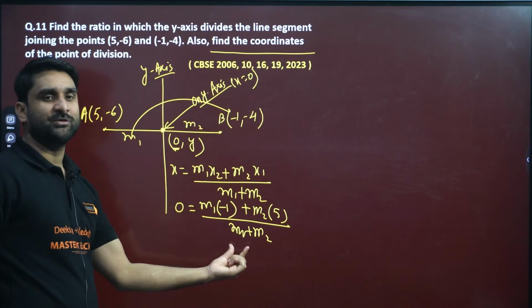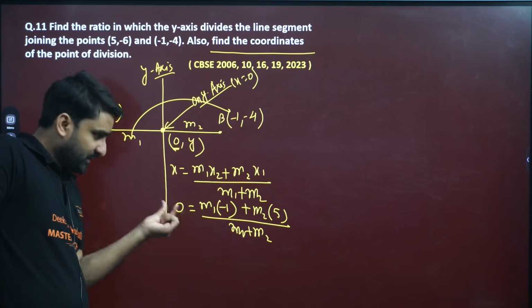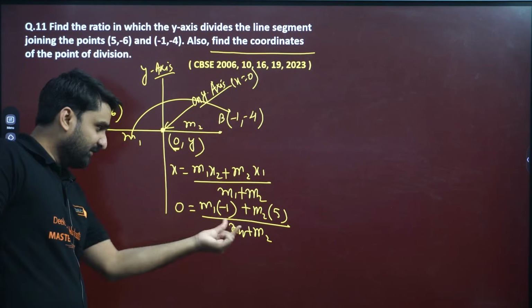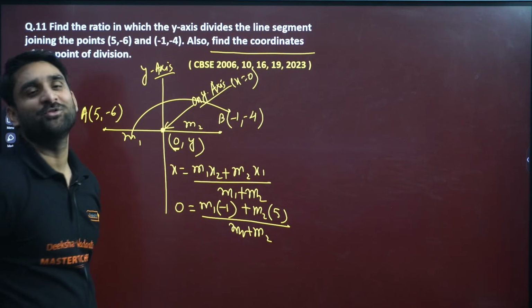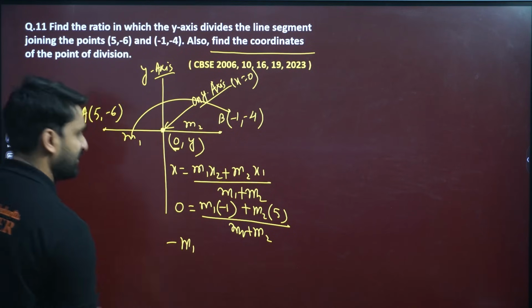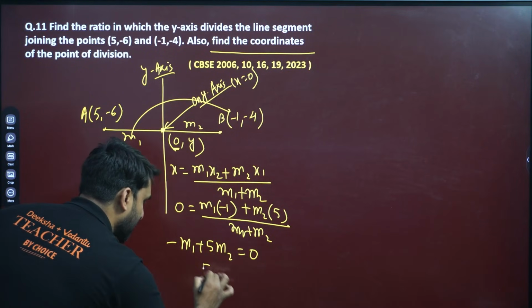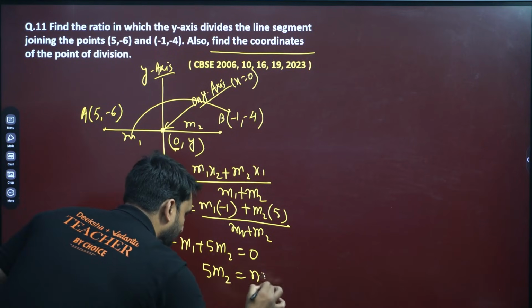Now, my dear, this m1 plus m2 is in division form. When m1 plus m2 goes to the other side, it will go in multiplication. So m1 plus m2 into 0 will be 0. So we can write minus m1, m1 into minus 1, plus 5 m2 will be equal to 0. So 5 m2 will be equal to m1.